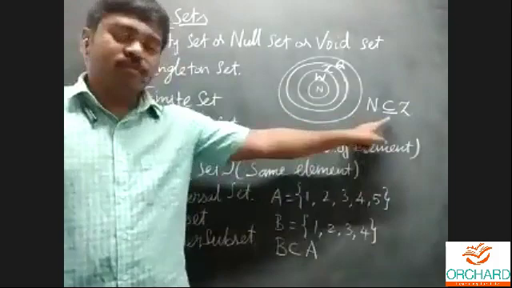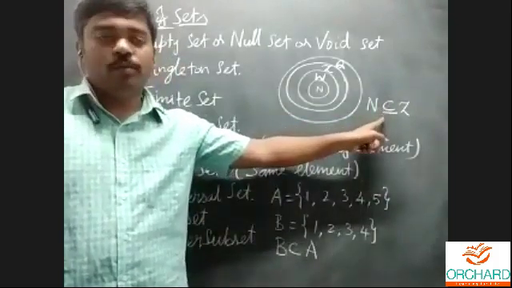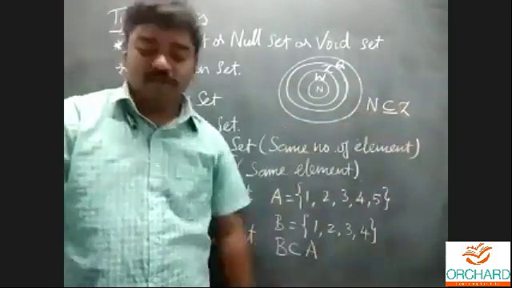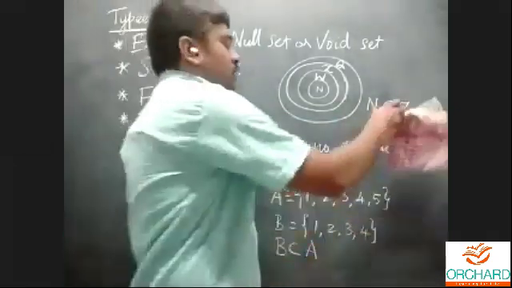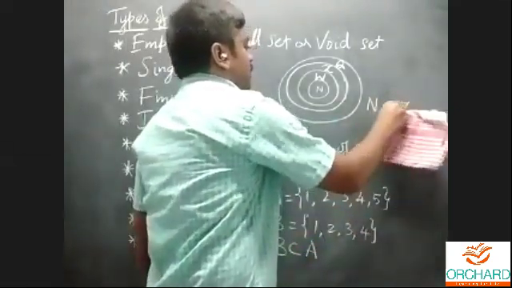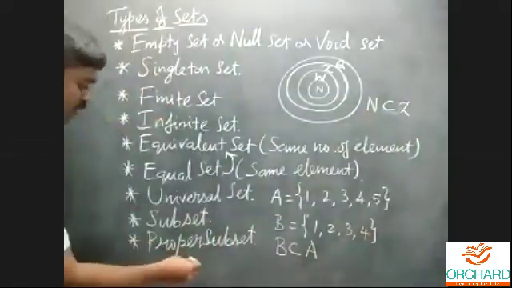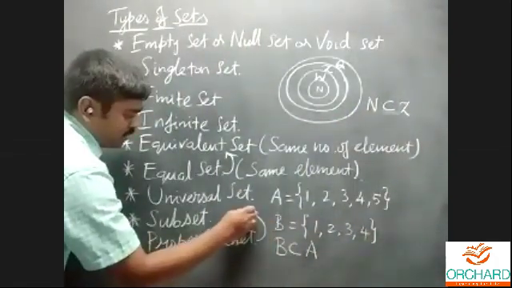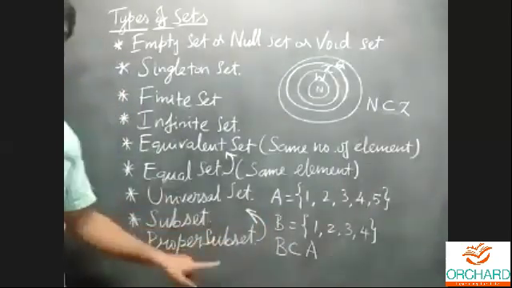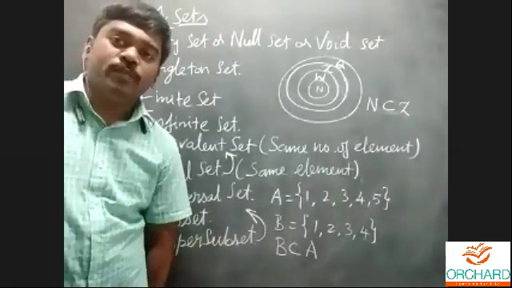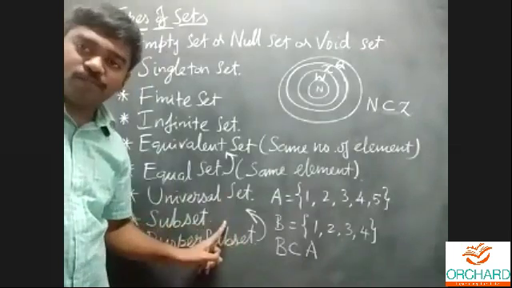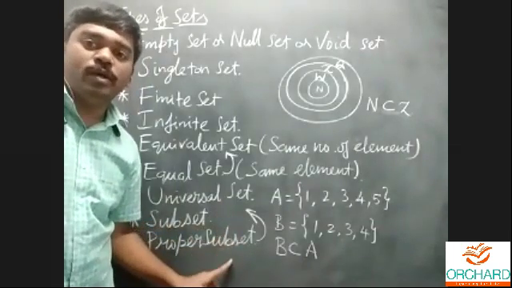But actually, this is also a proper subset only, because natural number compared with integer is a proper subset. But for a proper subset, we can call it a subset also. Again, the same idea: proper subset to subset we can go, but subset to proper subset is not possible. A proper subset is definitely a subset, but a subset need not be a proper subset.